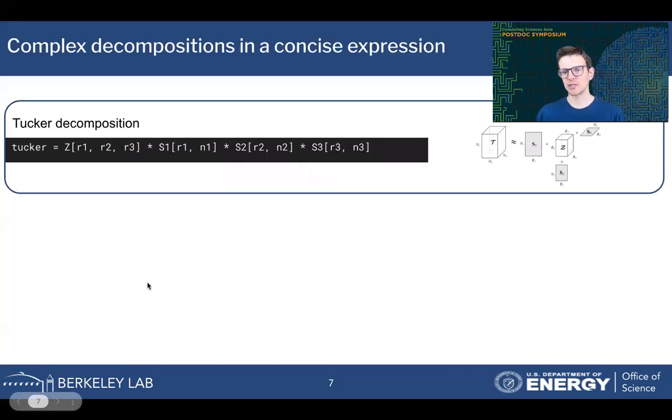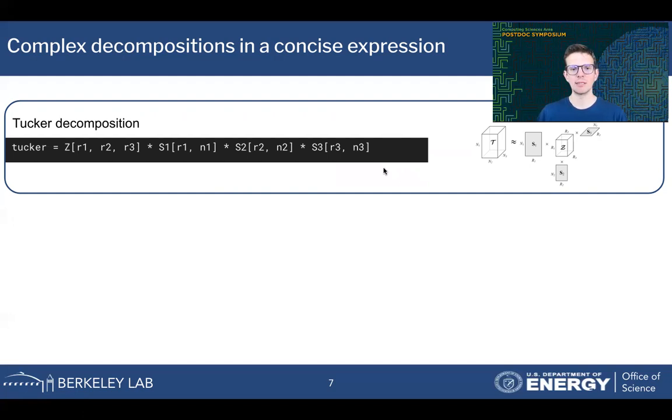To illustrate the strength and flexibility of the language model that we introduce, I'm going to highlight a few well-known tensor decompositions and show that they can be written in just 1 or 2 lines of FunFact code. So the first example is a Tucker decomposition where we have a lower dimensional core tensor, which is blown up to higher dimensions with some outer products of some factor matrices.